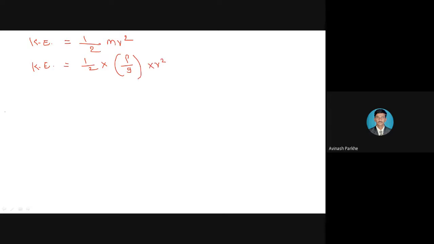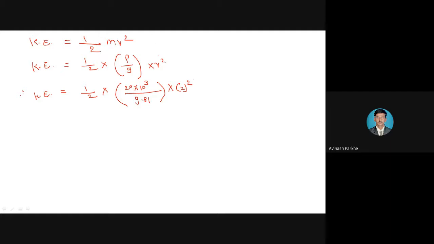So I will put all the values: kinetic energy is equal to 1/2 as a constant parameter, multiplied by P, 20 into 10 raised to 3, divided by g, 9.81, into velocity, 2 meter per second, which we keep as 2 square.